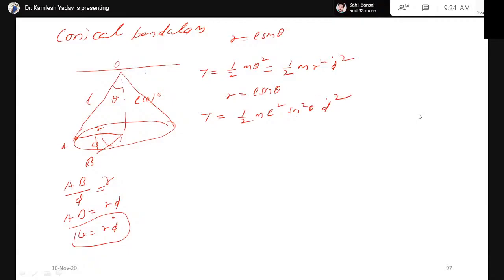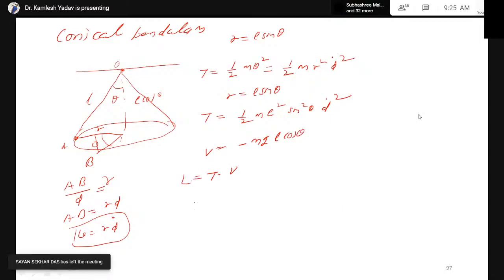Now let us consider the origin at the point of suspension, and then the potential energy we can write as minus mgh, where h is L cos theta. Therefore the net Lagrangian is equal to T minus V. Substituting the value of T, which is equal to half m L square sine square theta phi dot square.